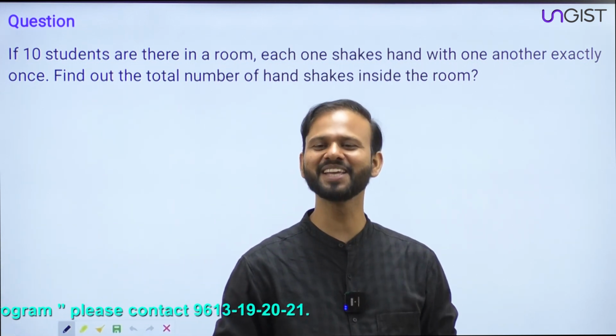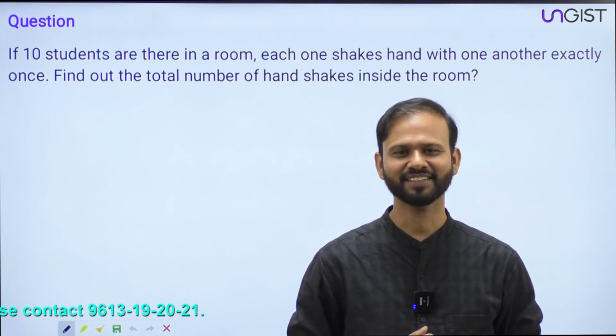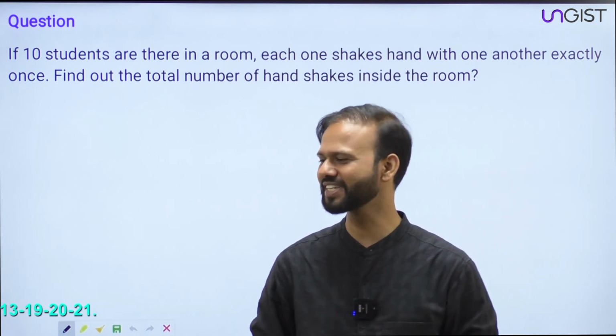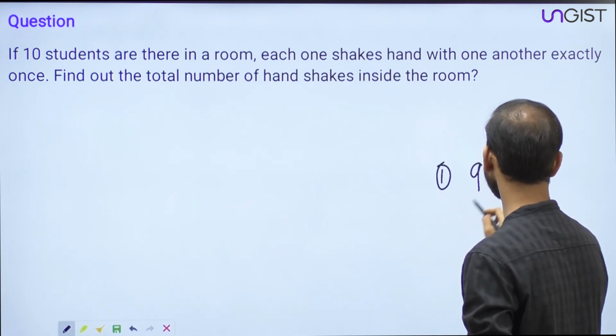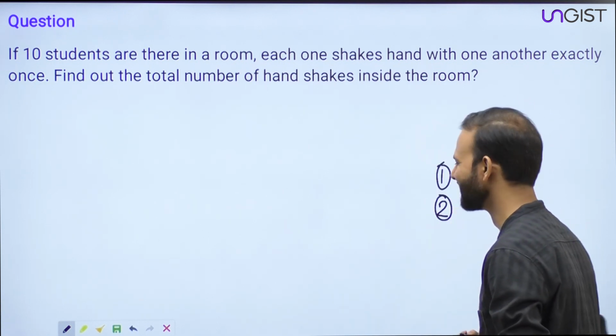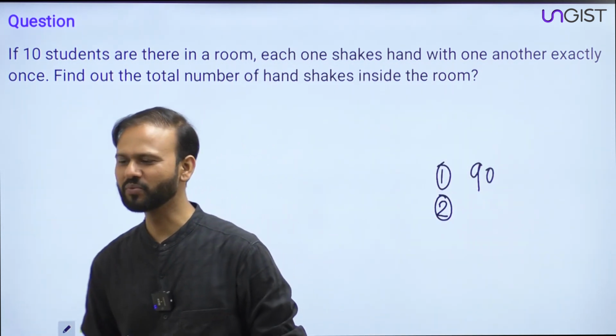Okay, can you tell me the answer? 90. Okay, some of you are saying 90. Okay, I'm getting one answer as 90. Okay. Any other answer, friends? Yes, I'm getting one answer as 90.